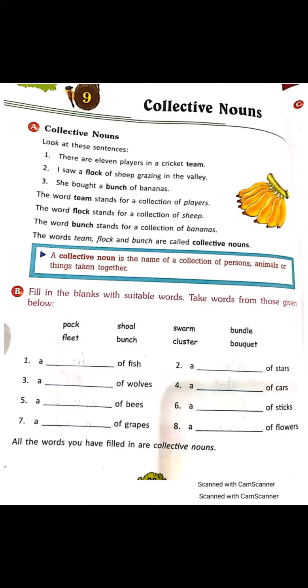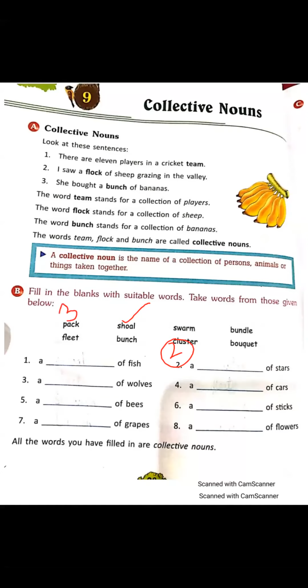A blank of fish. A shoal of fish. Shoal is a collective noun for a group of fish. Next, a blank of stars. Cluster is a collective noun which we use for a group of stars. Third one, a blank of wolves.